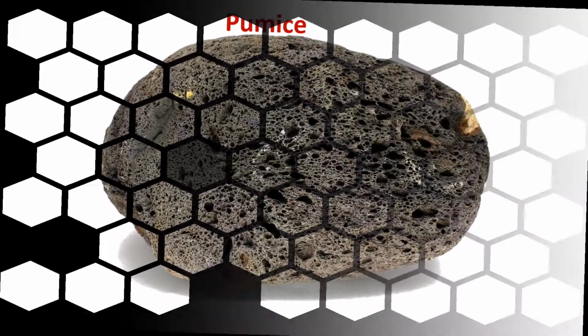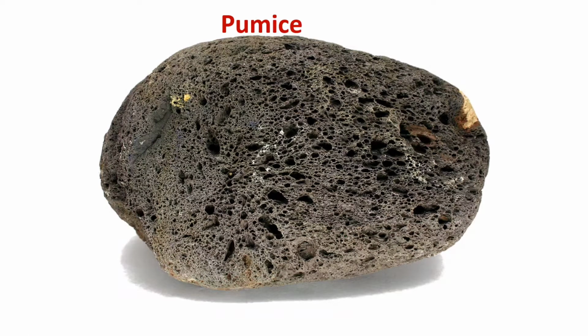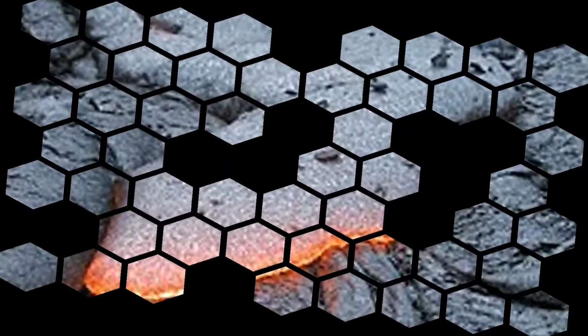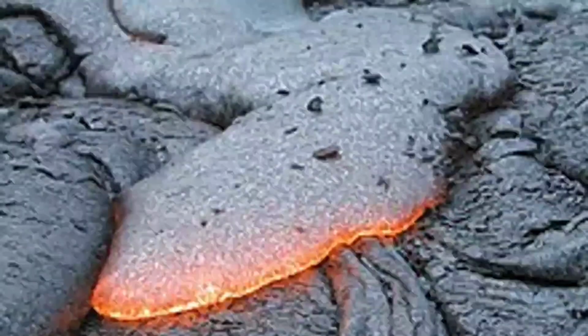Pumice. It is a light grey or cream colored stone formed by the cooling of lava on the earth's surface. It is formed when frothy lava cools quickly on the earth's surface. As it cools, the gases in the froth remain trapped inside. Pumice, therefore, looks like a sponge with holes in it.